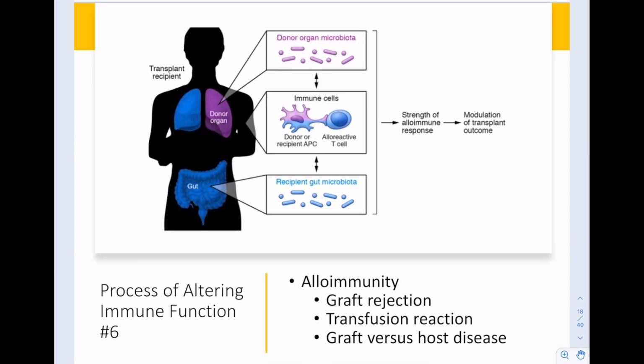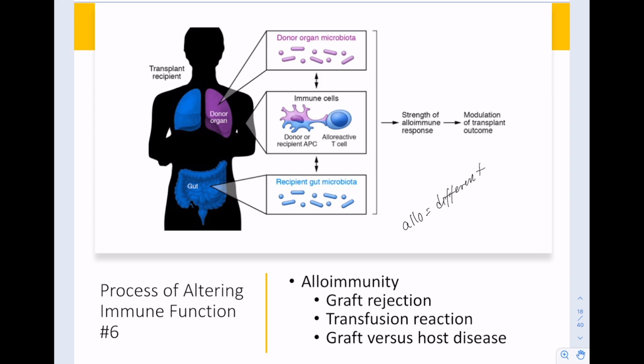So alloimmunity is the ability of the immune system to distinguish that a tissue is not self and then destroy that tissue. The prefix auto, like in auto-regulation, is self. It means to act to self. Autoimmunity is destruction of self. Allo, though, means different, but associated with the same species. So allo equals different, but still the same species.